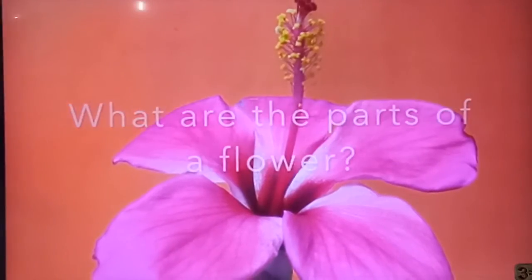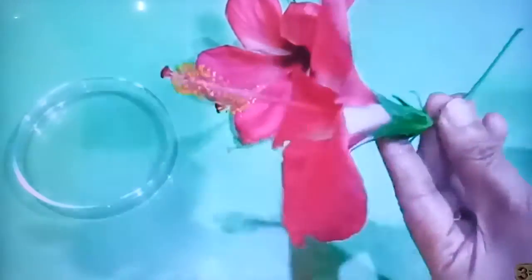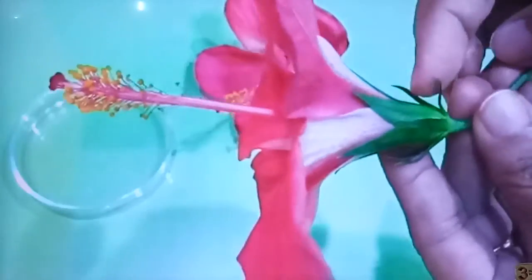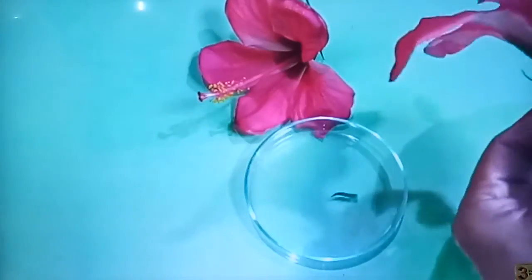Now we can discuss what the parts of the plant are. So take a hibiscus flower, and now we can separate the epicalyx as shown in the video. These are called epicalyx. And then you separate the sepals.